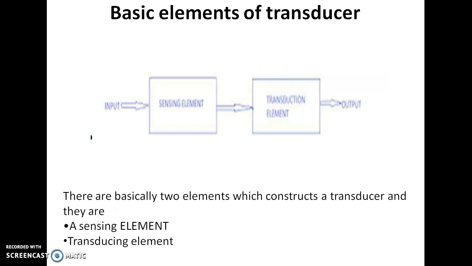The basic elements of a transducer. Generally, a transducer has two types of elements. The first one is the sensing element, the second one is the transducing element. In this diagram we can see the sensing element first senses the input quantity, which can be a physical or mechanical quantity like temperature or pressure. Then it is sent to the transduction element where the energy conversion takes place. The physical or mechanical quantity is converted into an electrical output.